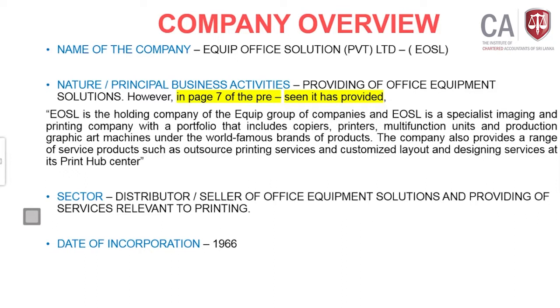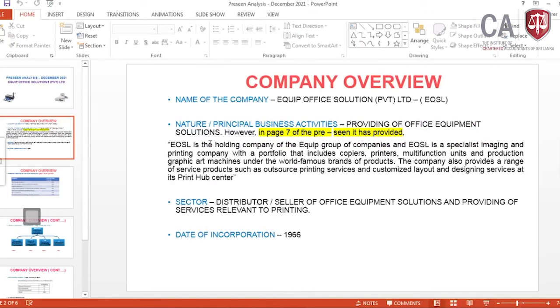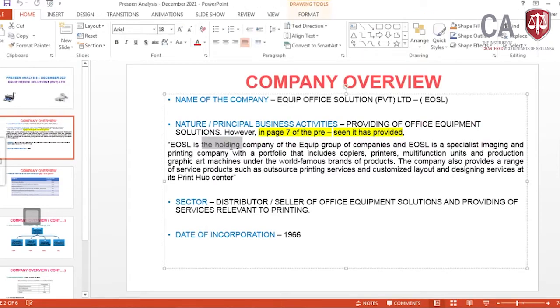All these things depend on the nature of the business. The nature of the business is providing office equipment solutions. On page 7 of the pre-seen, the nature of the business has been elaborated. EOSL is the holding company. Now you can see these are very critical things, that it's a holding company.